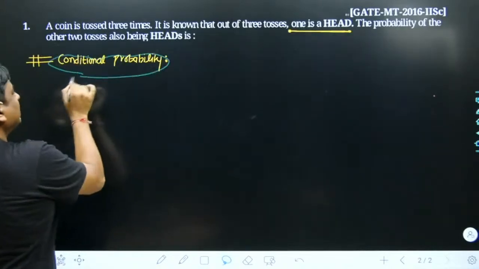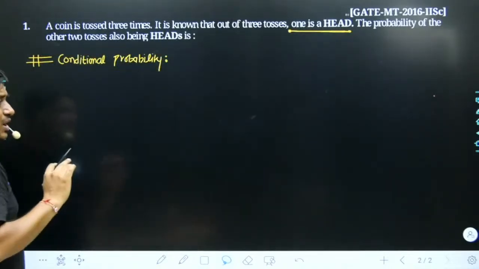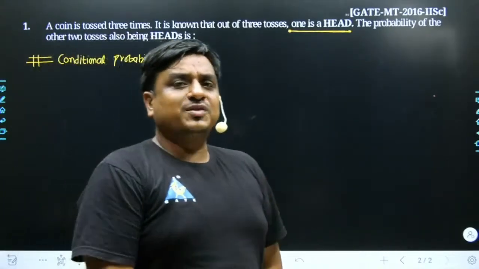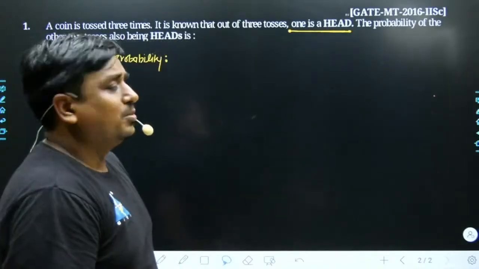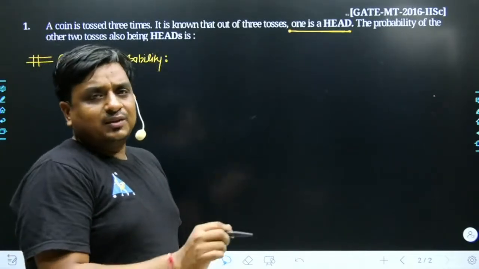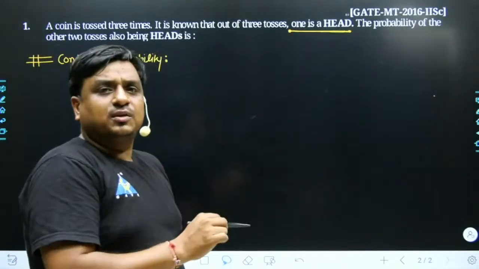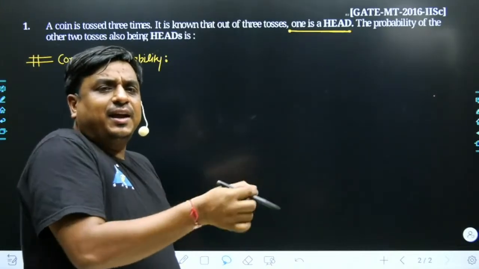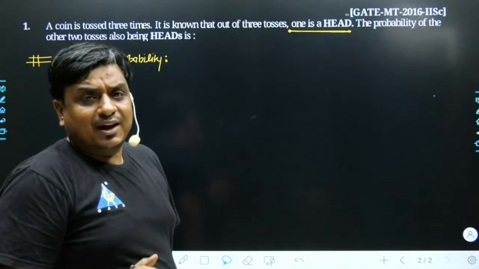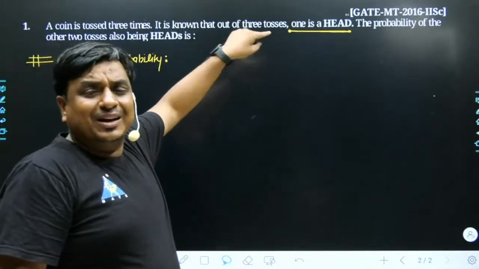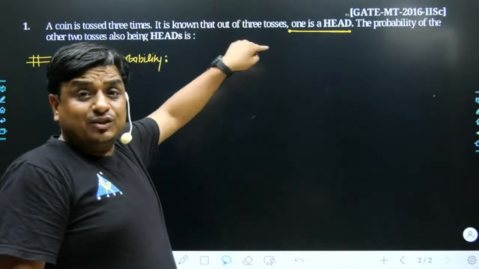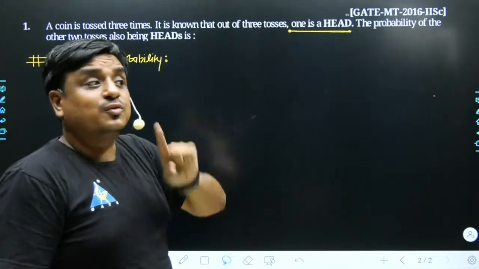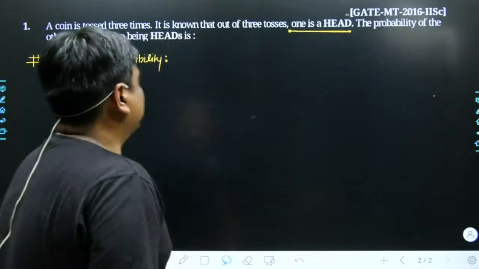What does conditional probability mean? If a few additional conditions are supplied with the problem, obviously the problem becomes a type of conditional probability. Although the 3 coins are tossed together, the possible outcomes could be anything among head, head, tail, tail, head, tail, the 8 possibilities we could have had. But in this problem, it is clearly said that this sample space contains only those elements which had at least 1 head.